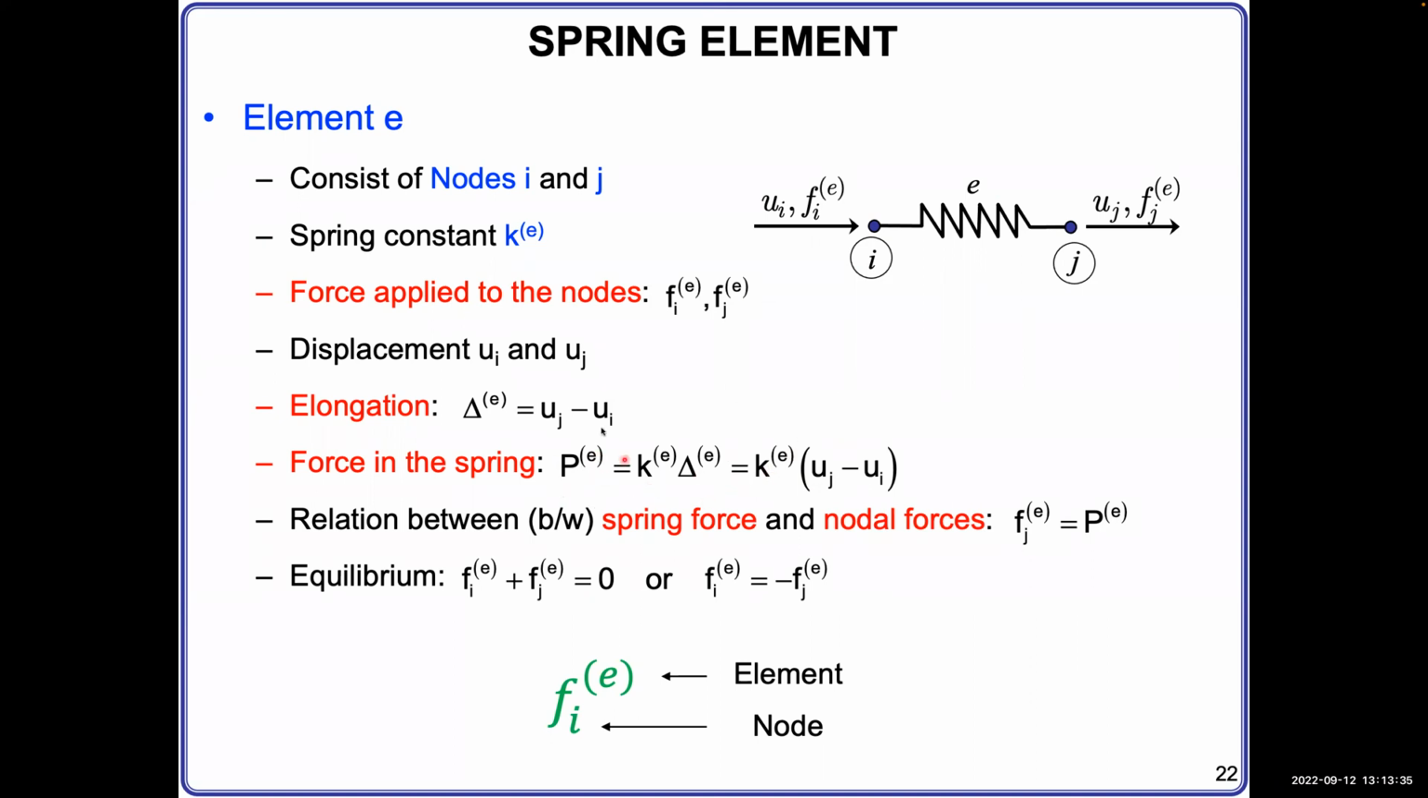And once we have this force PE, we can assume its direction is towards the right-hand side, the positive x direction. Then it will have the same direction as the presumed FJE, right? So these two forces will equal each other in terms of magnitude.